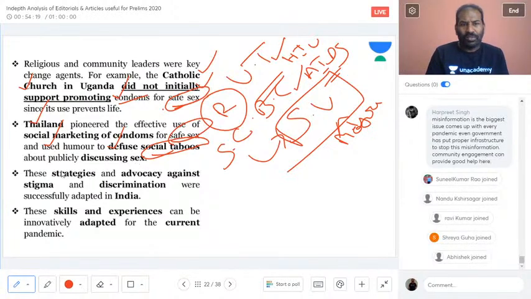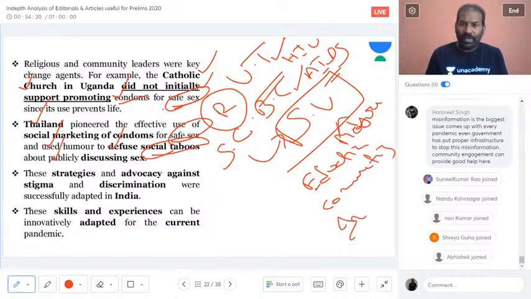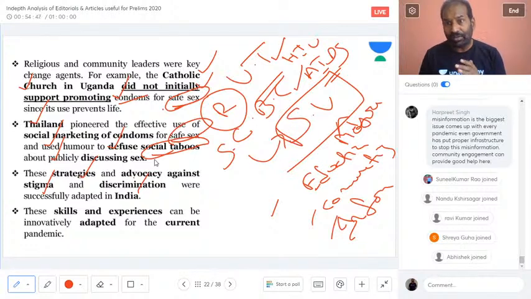They have also made it possible to publicly discuss sex. So that is very important. Educating, communicating properly, and giving the right information is very important. These three things were done by both Uganda and Thailand in regards to HIV and AIDS, and that is why these strategies came up against the stigma and discrimination taken up in Uganda and Thailand, and later on we have seen it also in India.